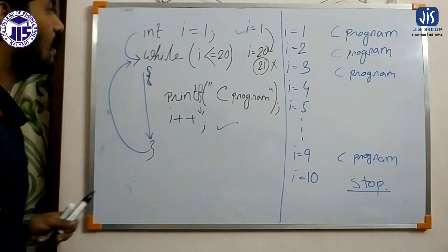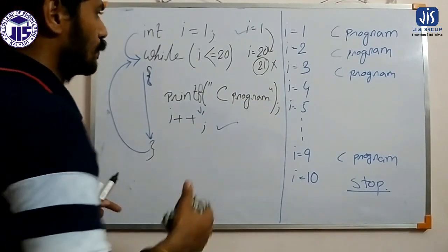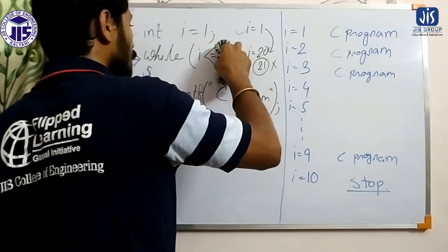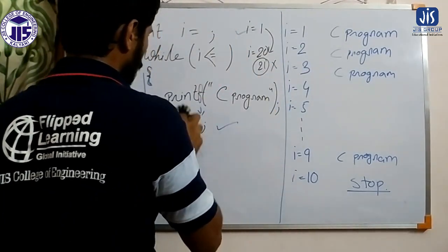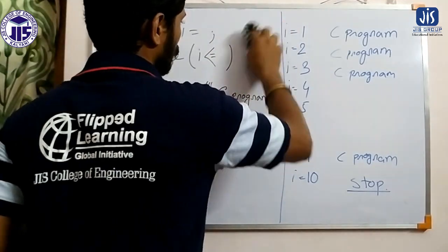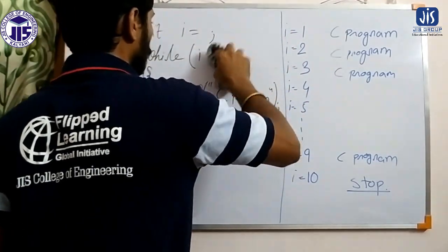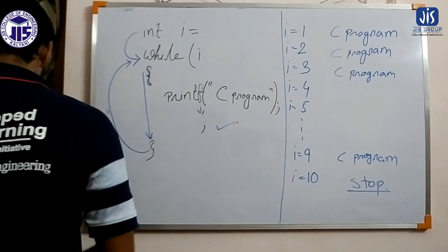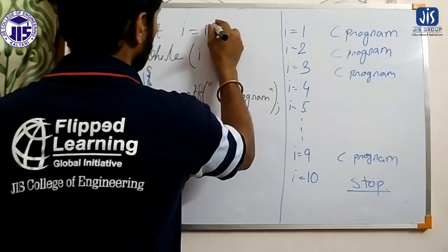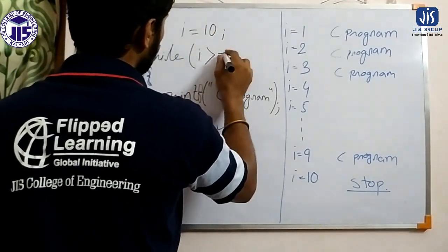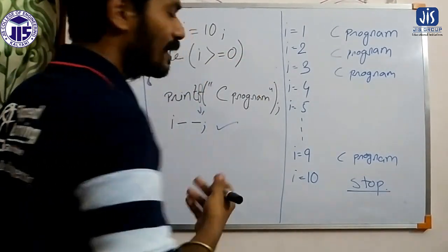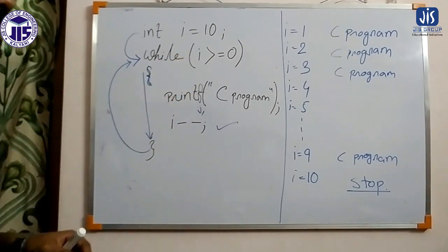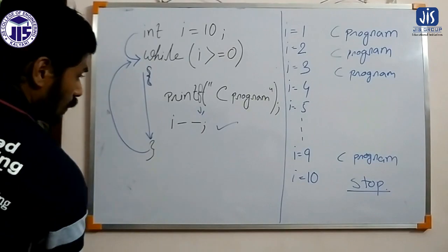Another way is that you can change the initialization also. What I do is write I equals 10, I greater than or equal to 0, and then I minus minus. That is also possible. This loop will also execute 10 times, and for this also it will print.